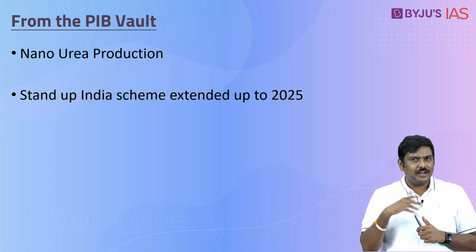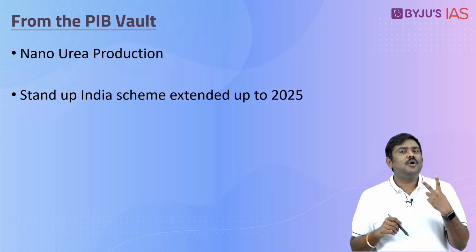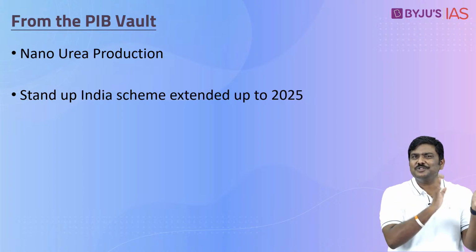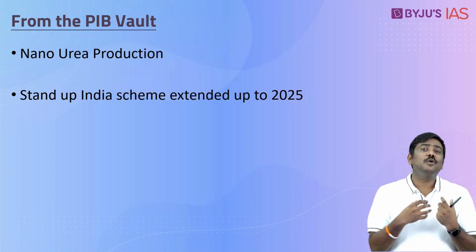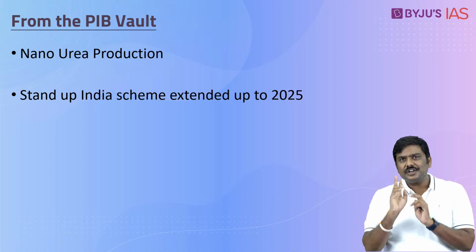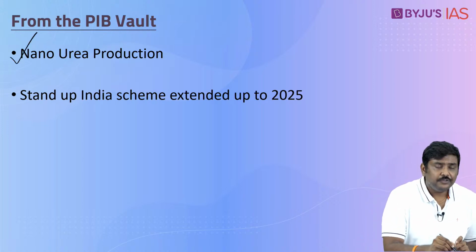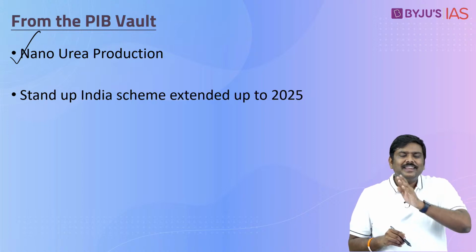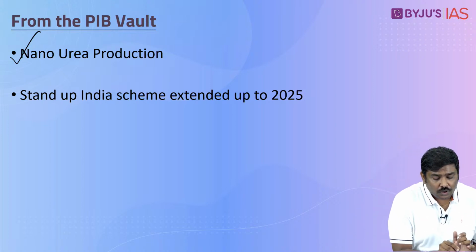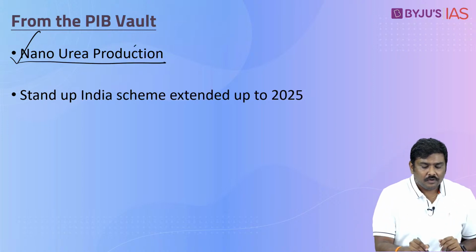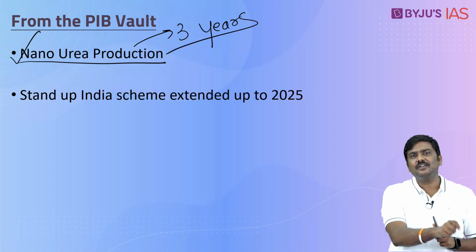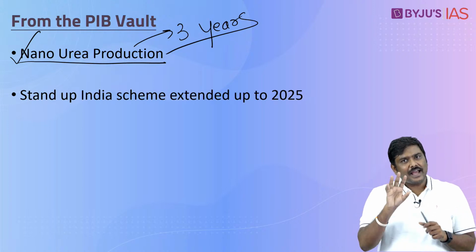Now, before I wind up the discussion, there were two very important articles which were published in the PIB. I hope you remember this. We have started this initiative where we are taking certain important articles from the PIB. Now, I found two very interesting articles in the PIB. One, IFCO. I hope you remember, or you know the name of this particular cooperative, IFCO. IFCO has been allowed to produce liquid nano urea for a period of 3 years in India. Now, this is very, very interesting. Please be very careful about this. Now, what is this idea of nano urea?